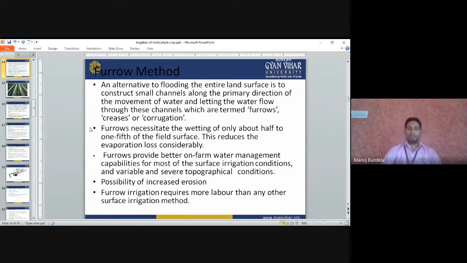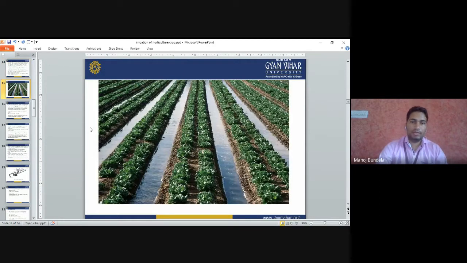Furrow irrigation requires more labor than any other surface method of irrigation, because we are preparing the furrows. First we have to prepare the beds, and for that we require labor. After that we prepare the furrows, and for preparing the furrows we also require labor. We have to open the furrows whenever the water is not there in that furrow, and then we have to close the furrow. So for that we require a larger number of laborers. It is a labor intensive method.